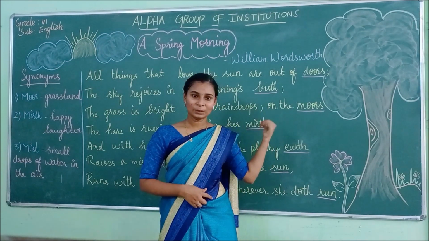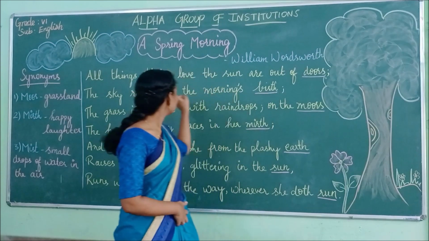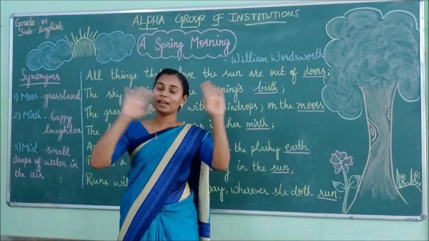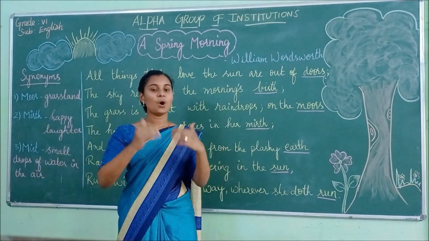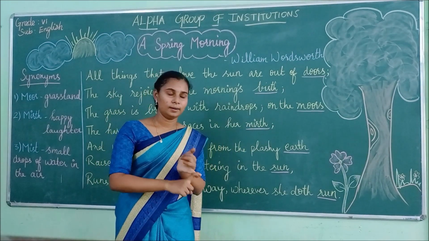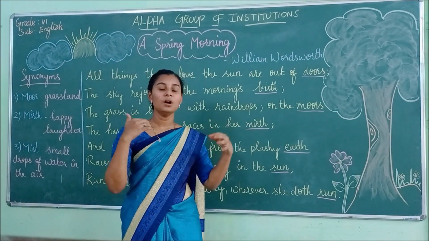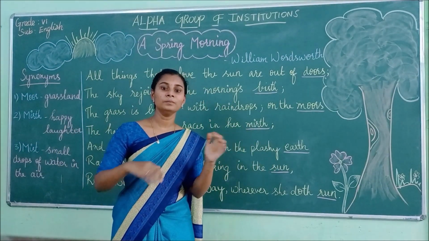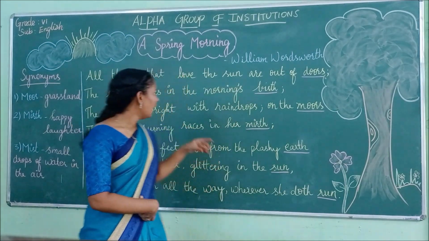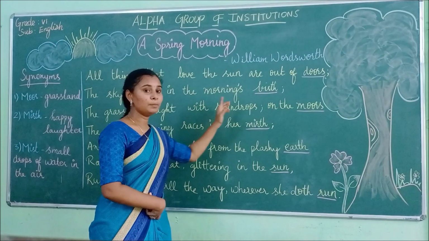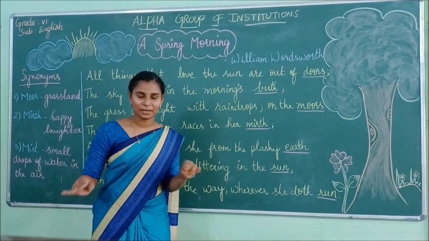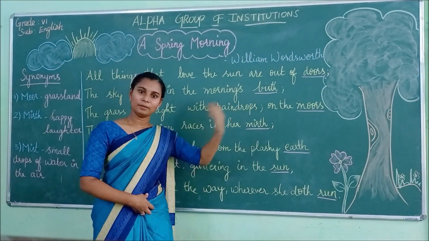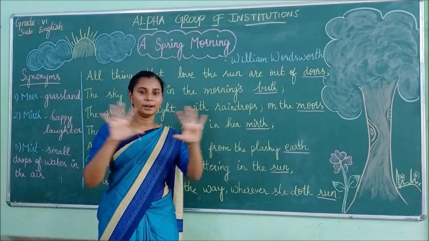And after that, what happens? From today's class, you have learned the next stanza. Here you could see, all things that love the sun are out of doors. I told you that the sun has come out. So all the creatures, birds, animals and other creatures which love the sun, are out of doors. They have come out of their homes and they are happily roaming around. And the sky rejoices in the morning's bird. The sky is so happy to begin the morning. Morning's bird means the beginning of a day. So the sky is so happy and bright.